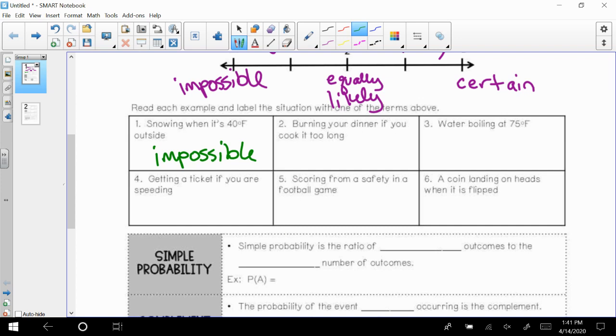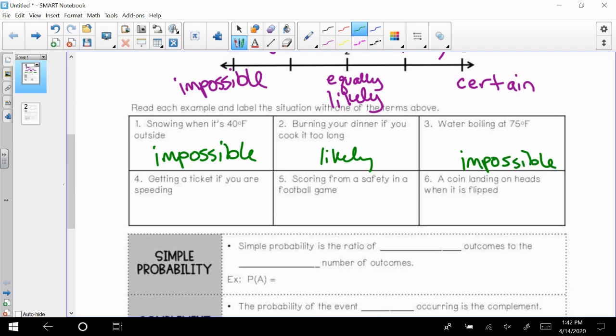Number 2, burning your dinner if you cook it too long. Well, if you're cooking it too long, then it's likely it will burn. It's not certain, but it's pretty likely. What are the chances of water boiling at 75 degrees? Not likely. Actually, that's very impossible.